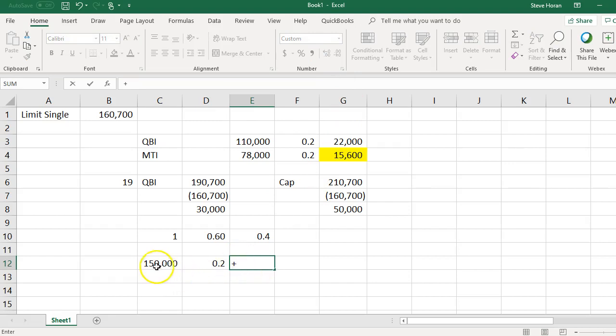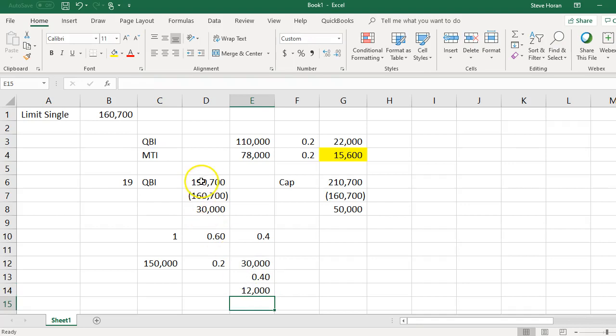So we take 150 times 0.2, and his maximum is 30,000. However, because he's in a specified service business as an accountant, he can only take 40% of that. So the same 40% we just computed will be used here. 30,000 would be the full QBI deduction, but he only gets 40% of it. So his QBI deduction is $12,000.